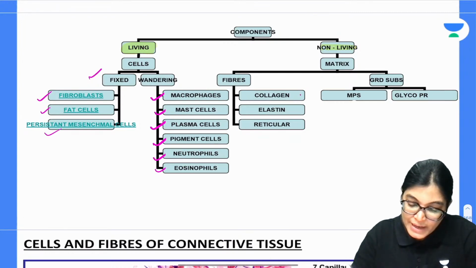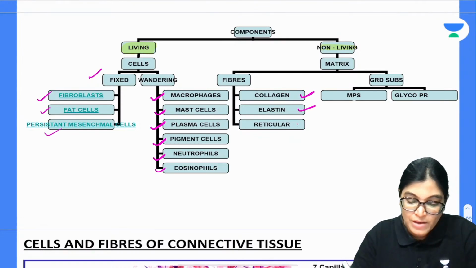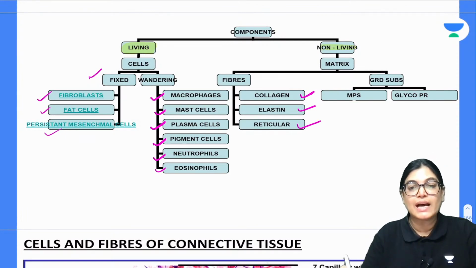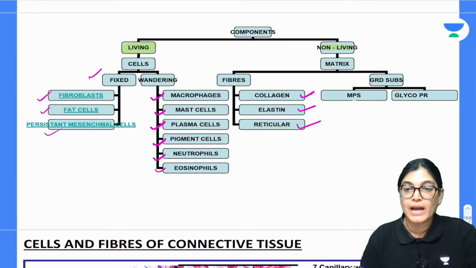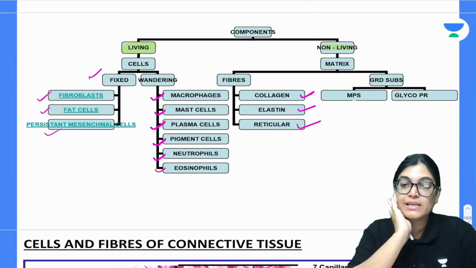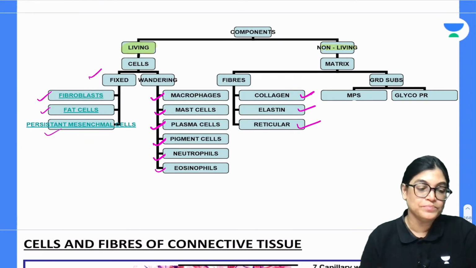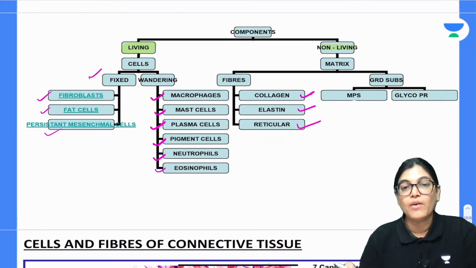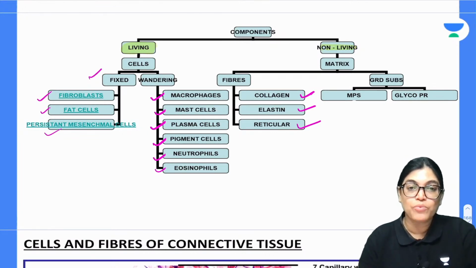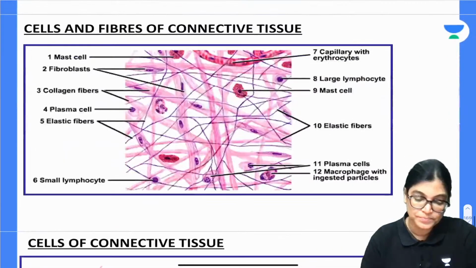The fibers are of three varieties: collagen fibers, elastin fibers and reticular fibers. The ground substance is made of extracellular matrix which contains mucopolysaccharides and glycoproteins and the other constituents, such as chondroitin sulfates and chondronectin, along with the water and electrolytes. So these are the whole composition. I would like to emphasize the individual components, how they are arranged and what is their importance, and how you are going to identify the cells, ground substance and also the matrix composition.